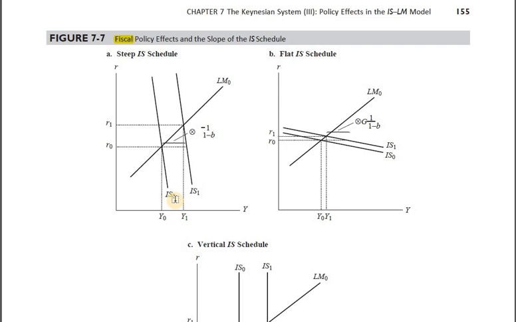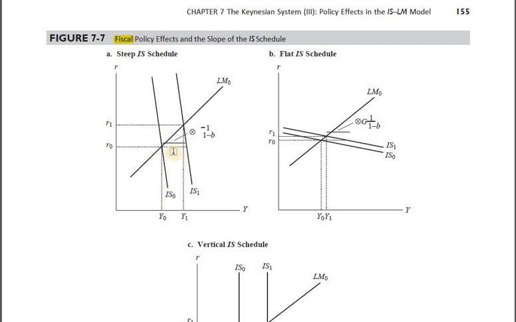But there's just one point here, that IS curve is steeper. That means investment demand is not very responsive to changes in the rate of interest. It means for investment to decline, rate of interest has to go really, really high. This is very, very important. The steeper the IS curve would be, lesser would be the crowding out, because interest rates are gonna need to go very, very high, then only investment would fall. So this is what we have seen.